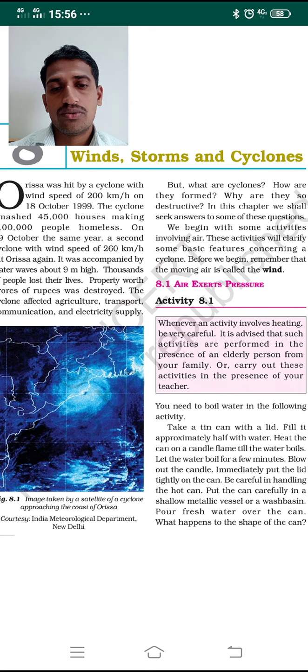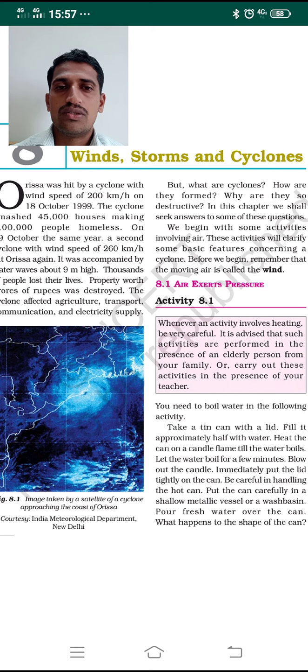We may not be aware of cyclones as we are in a safe place, as Karnataka is much safer than some of the states at the coastal regions.